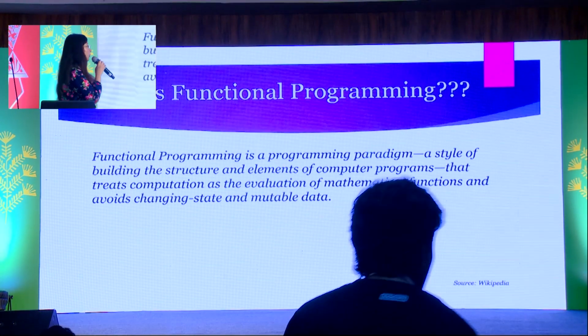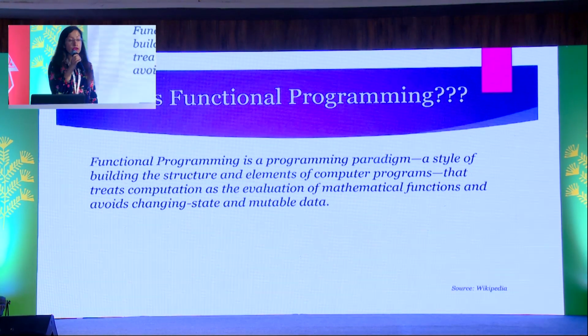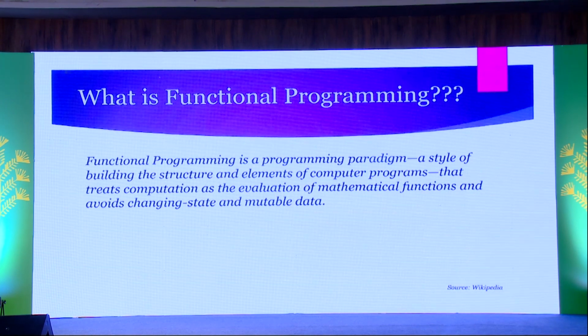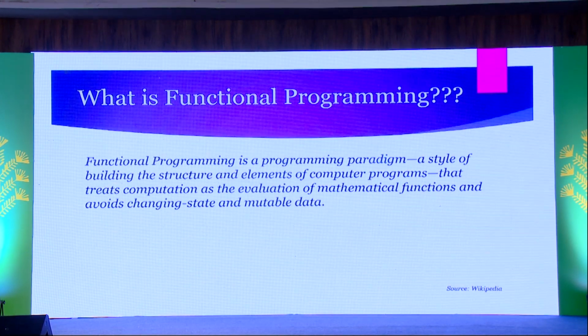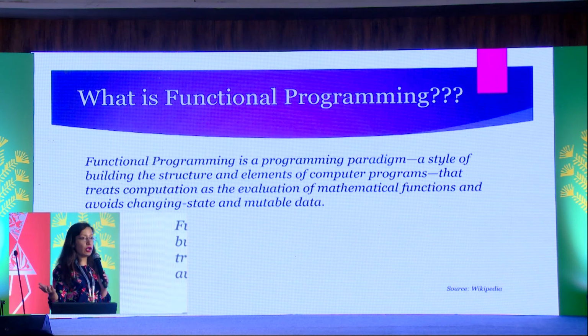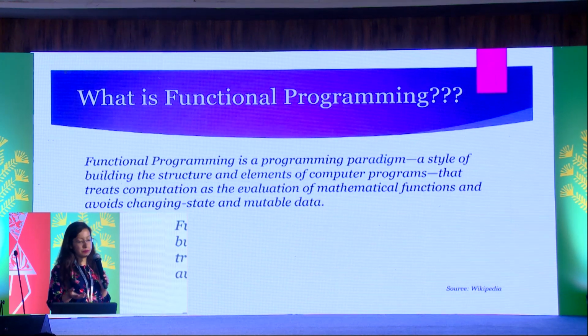So functional programming introduces a declarative style of programming where you focus on what to do rather than how to do. It treats computation as evaluation of mathematical functions. So in contrast to object-oriented programming where you have state in your programs and object changes the state via methods, functional programming strictly avoids maintenance and changing of state.